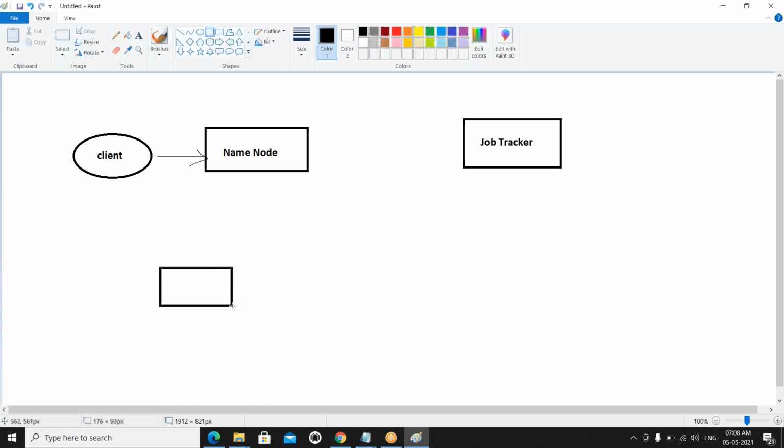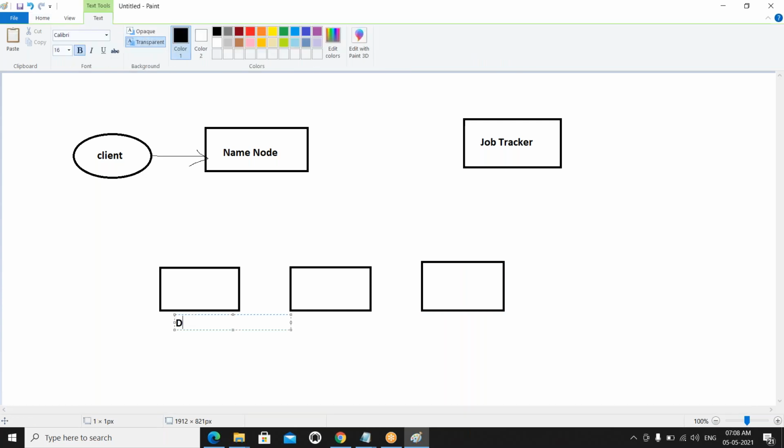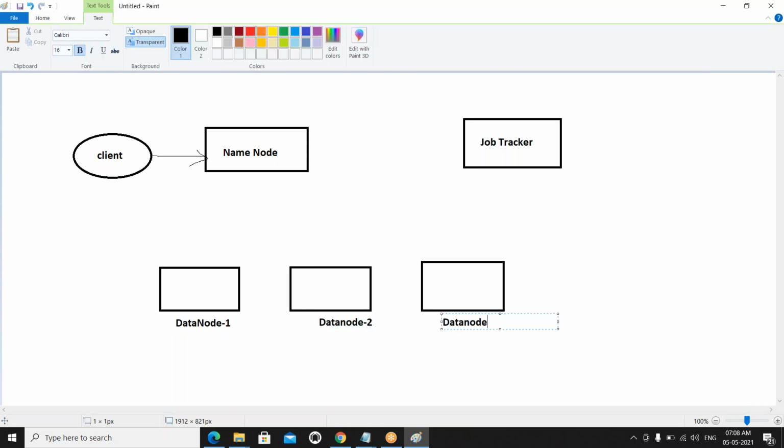These are all the data nodes. Just assume that I have 3 data nodes: data node 1, data node 2, data node 3.